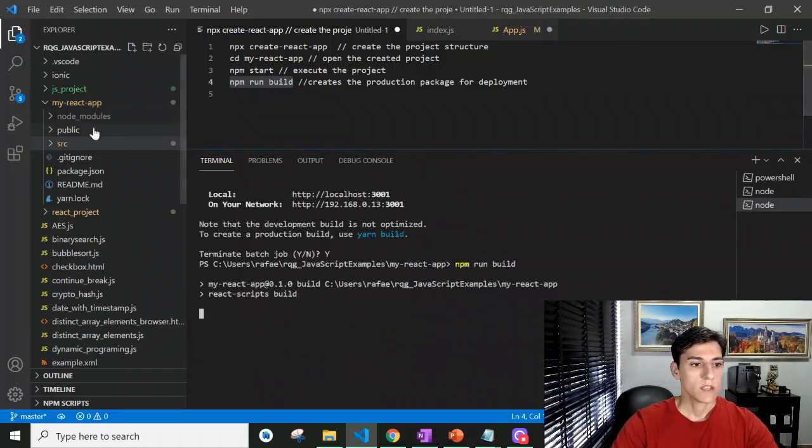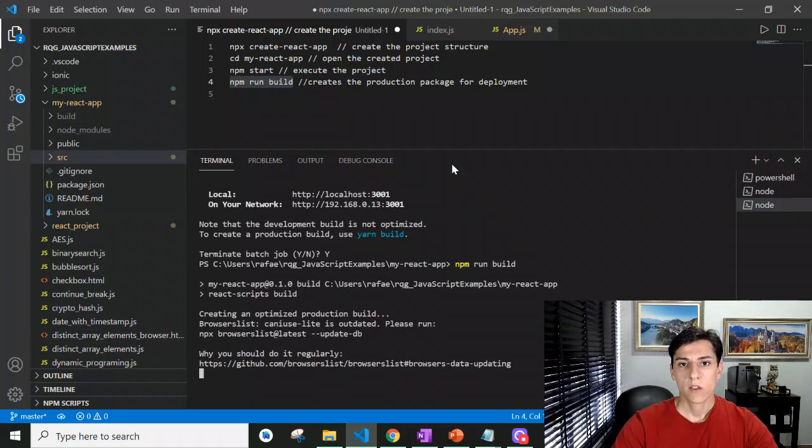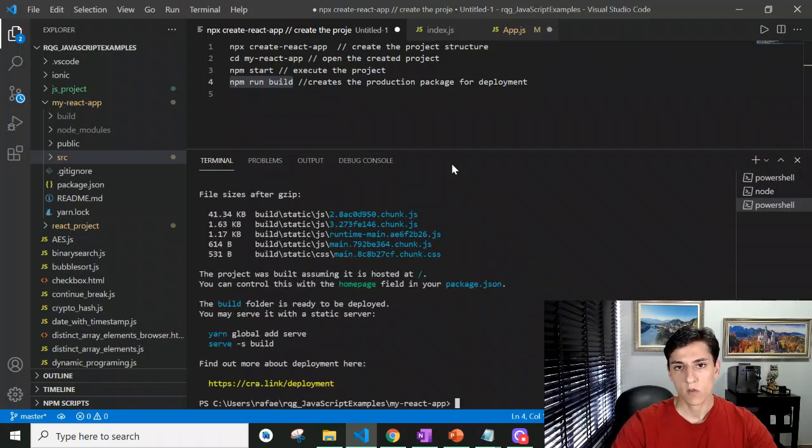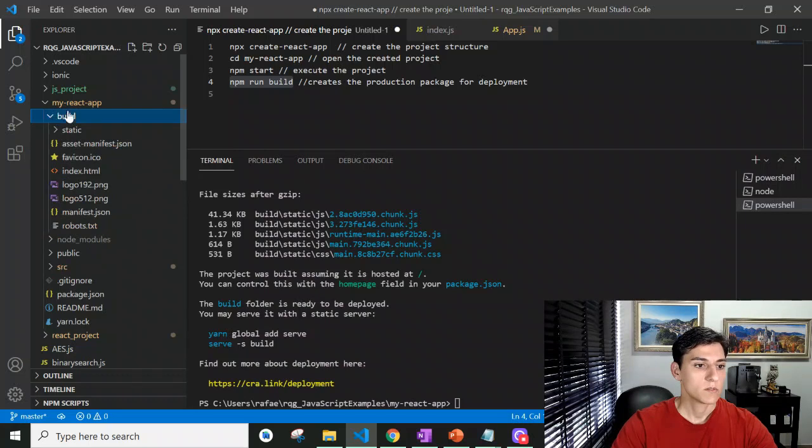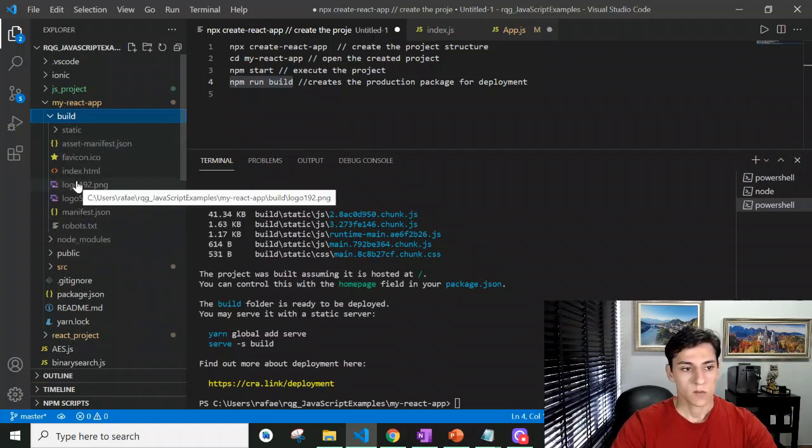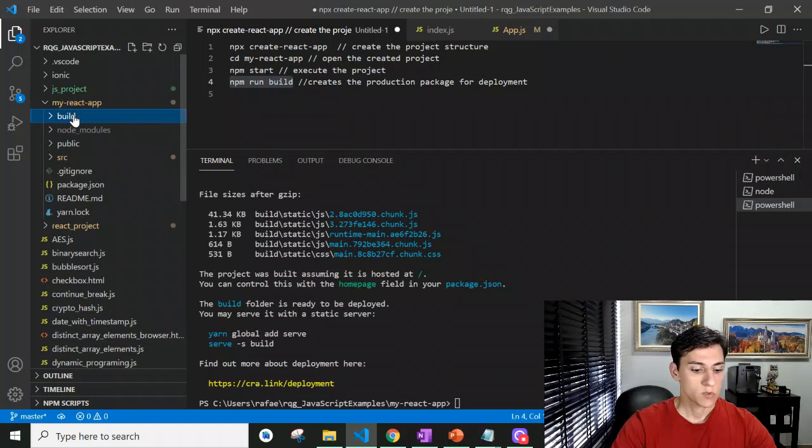Now it's going to create a build folder where it will compile the code to be published as a web front-end project. So basically just with HTML, CSS, and JavaScript files. No other dependencies, so it can be published in any web server, no matter the support of backend processing. Okay, it was created. Here we have the build folder, and here we have all the compiled content. So basically, the only thing you have to do if you want to deploy is take the content of this build folder and move it to your web server.